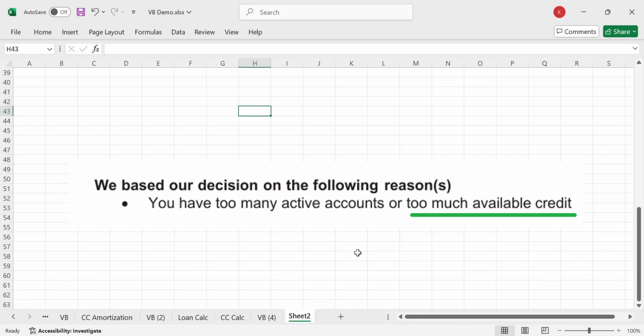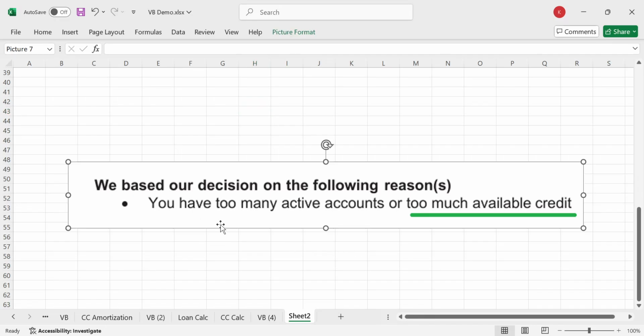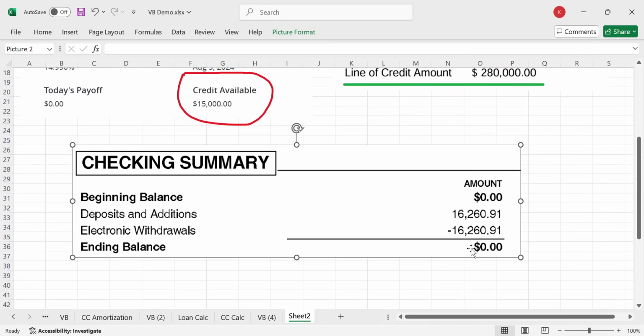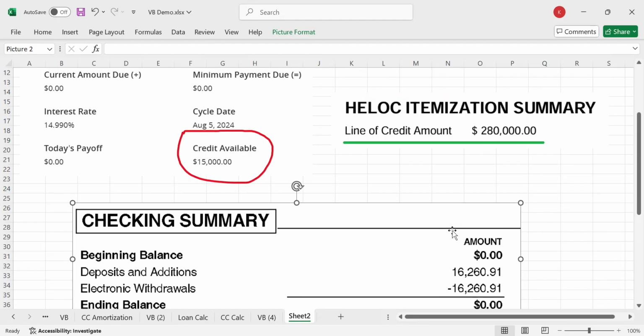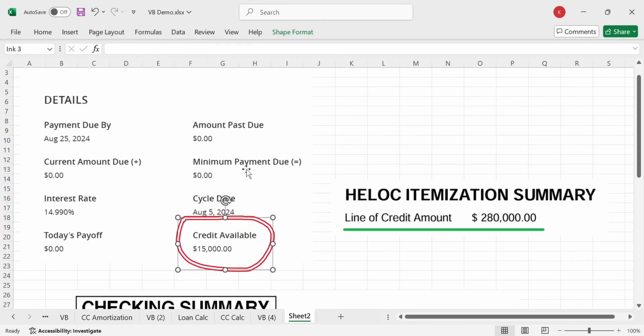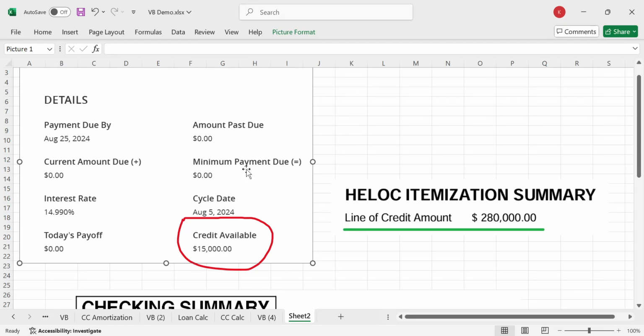So we want to have rich people problems. We don't want to have poor people problems. This is a rich people problem, and take a look at this. Rich people, no savings after making money, having too much credit: $280,000 line of credit, $15,000 line of credit. In fact, I have over $527,000 in lines of credit.